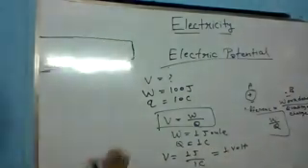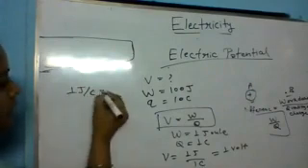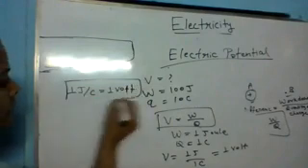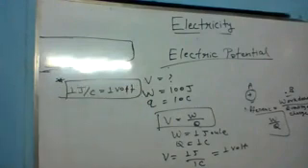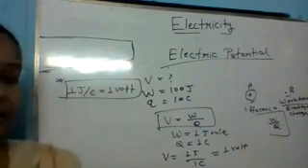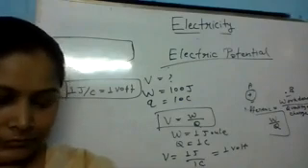And this is a very famous multiple choice question: 1 joule per coulomb equals to what? So just note down this relation: 1 joule per coulomb equals 1 volt. Is this clear? Yes, ma'am.